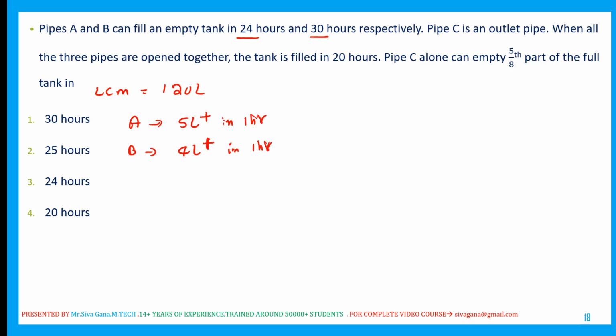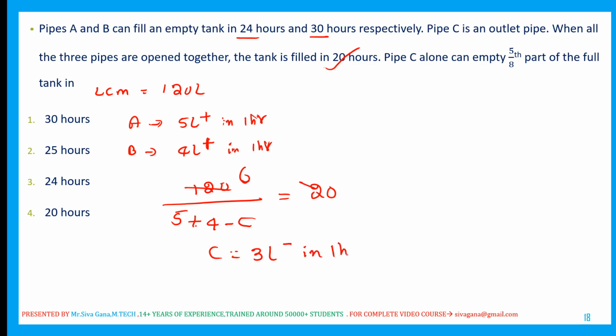Now pipe C, when the tank is 75% full. So the total capacity is 120, pipe A fills 5 liters, pipe B fills 4 liters. Let us say pipe C empties C liters in 1 hour. All three working together take 20 hours, so 120 by 20 is 6. So 5 plus 4 is 9, C is equal to 9 minus 6, 3 liters. Pipe C, the outlet pipe, empties 3 liters in 1 hour.